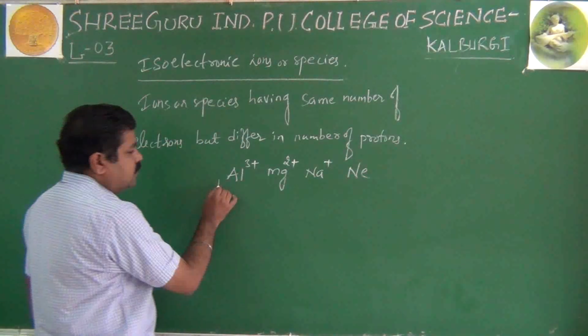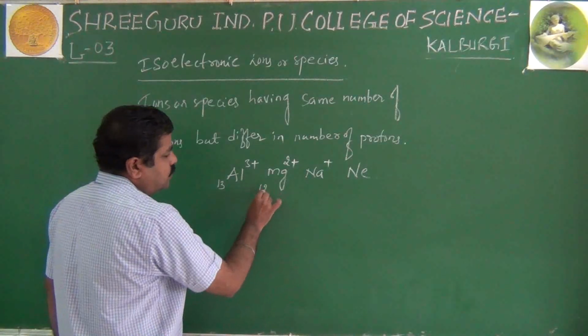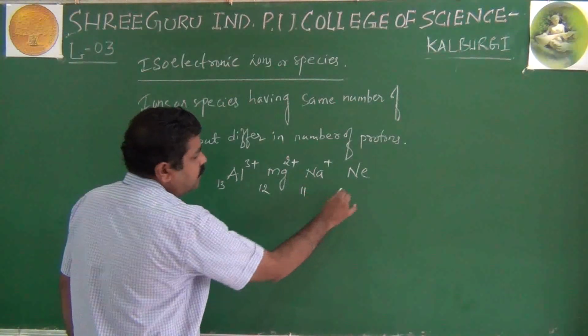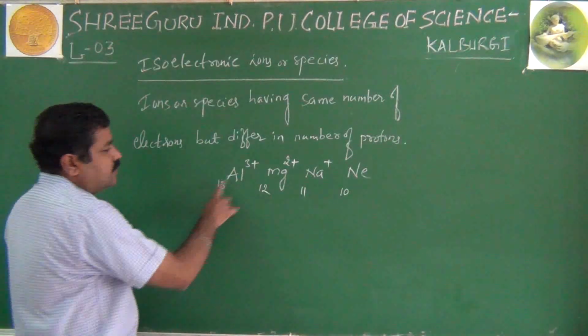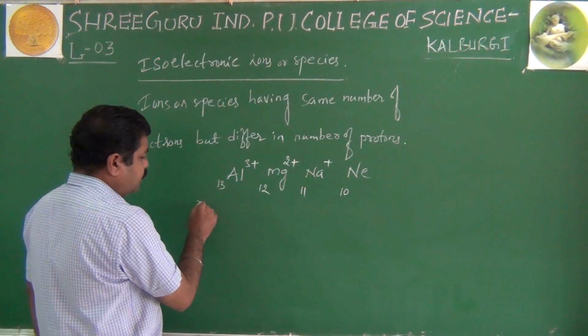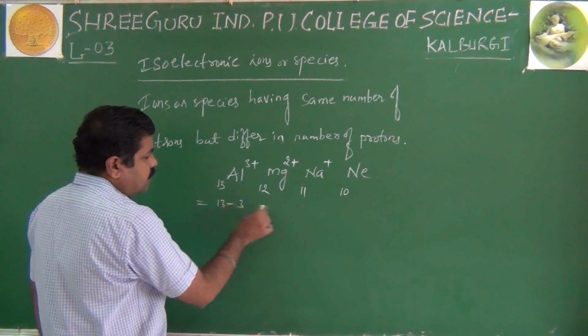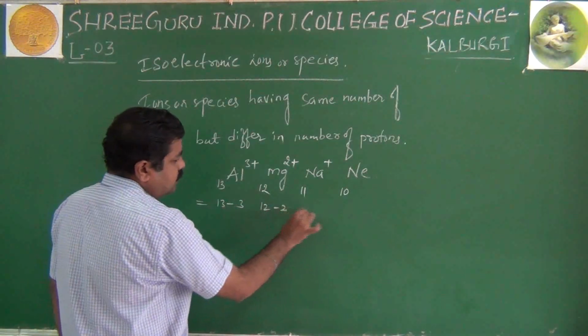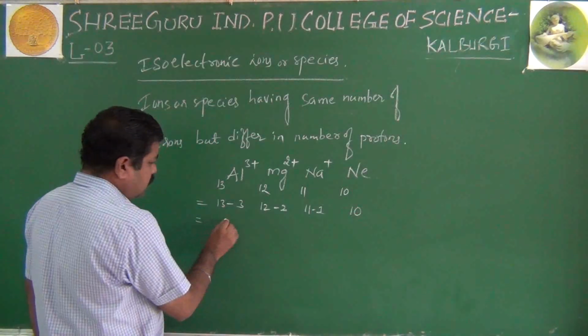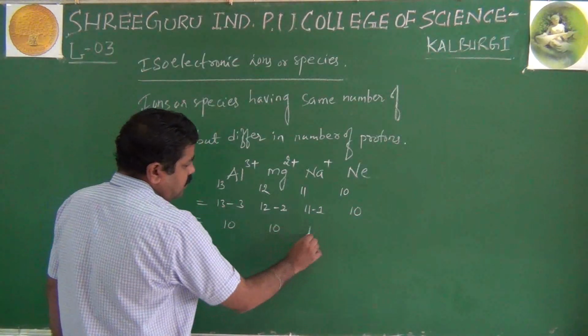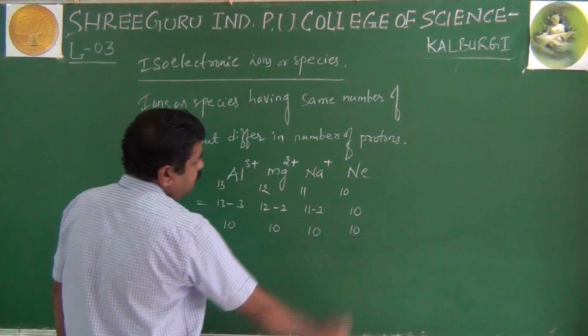Here atomic number 13, atomic number 12, atomic number 11, atomic number 10. So number of electrons: 13 minus 3, here 12 minus 2, here 11 minus 1. So 10, 10, 10 and 10.